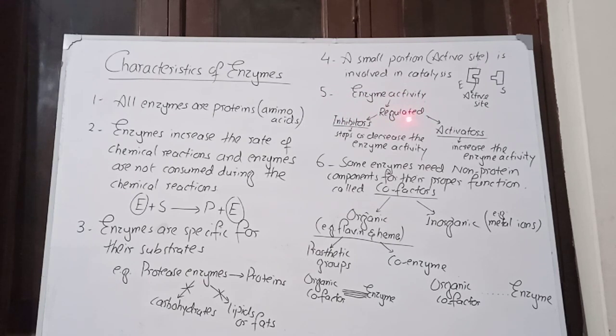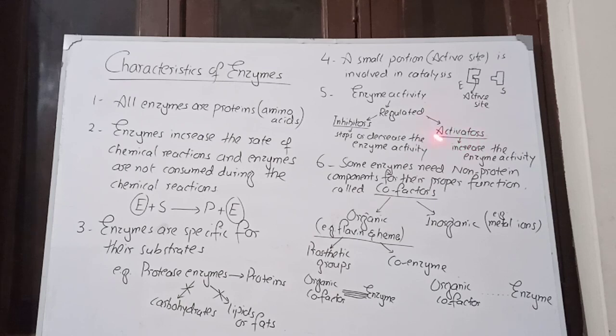It is regulated by two kinds of substances, one is inhibitors and the other is activators. Inhibitors stop or decrease the enzyme activity. Sometimes enzymes are not necessary, so at that time the body will produce inhibitors in order to stop or decrease the enzyme activity.